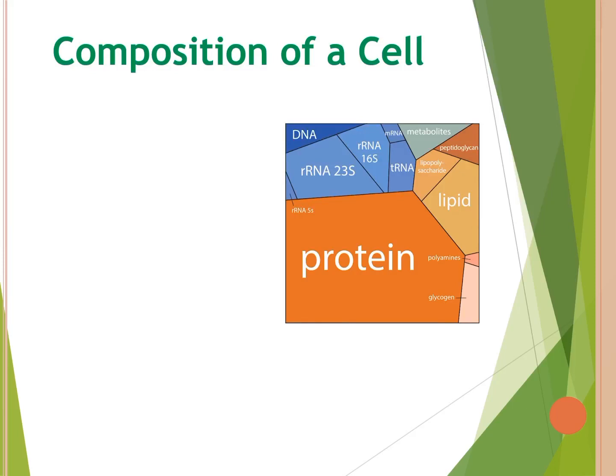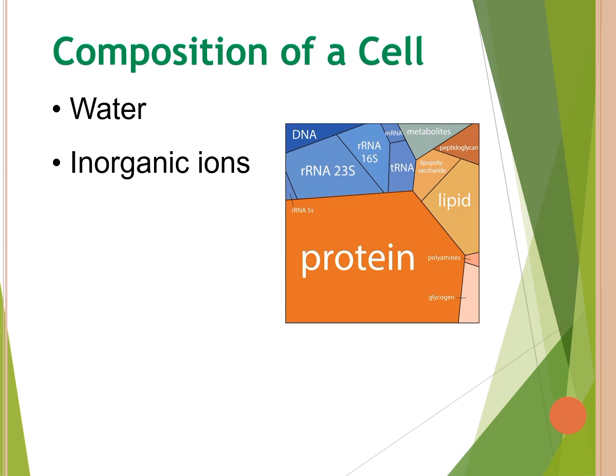Composition of a cell. A cell is made up of water, which is the principal fluid medium of the cell. It makes up 70% of total cell weight. Water is present in most cells except fat cells. A cell also contains inorganic ions such as sodium, potassium, magnesium, calcium, and chloride ions. The concentration of sodium ions is high outside the cell and low inside the cell.